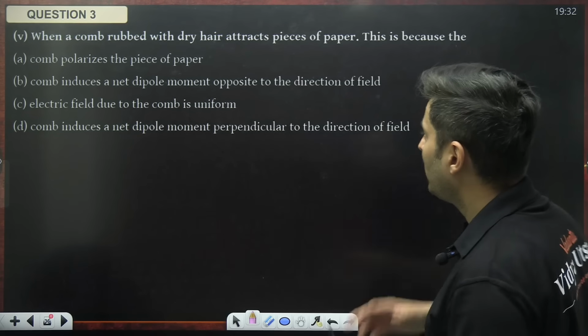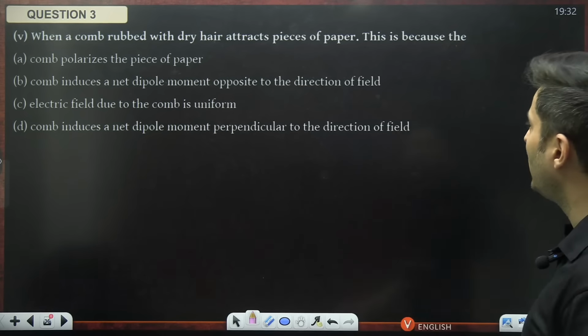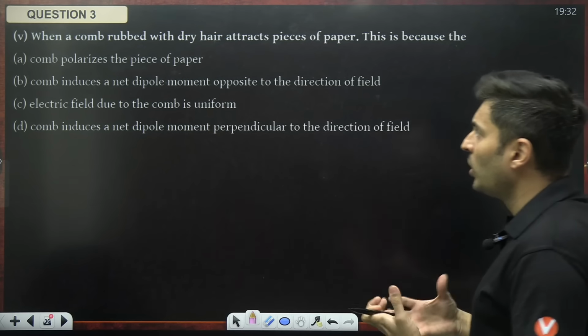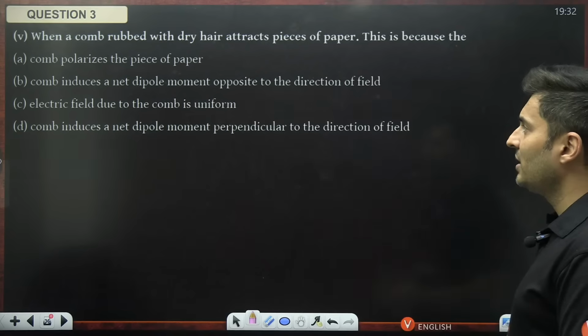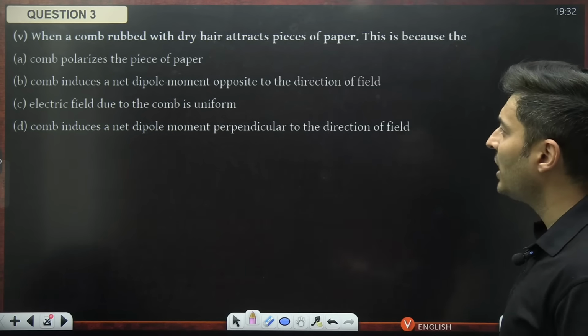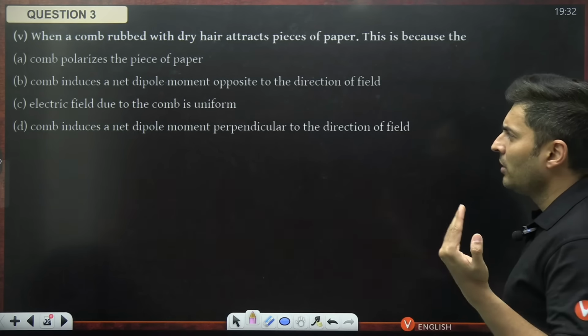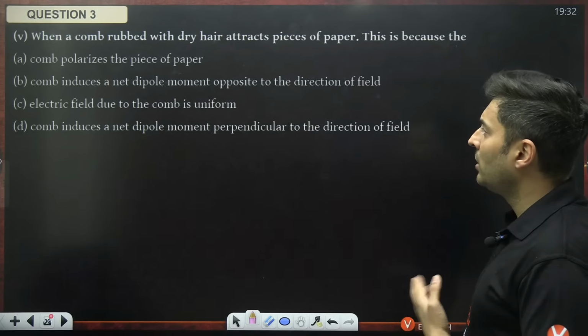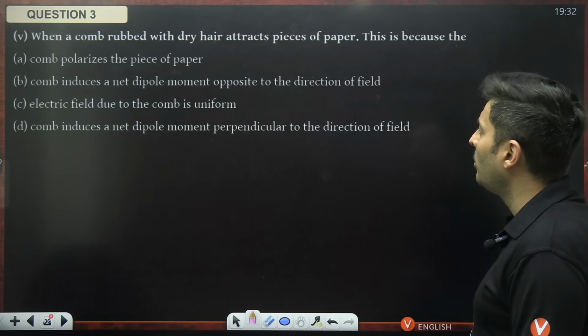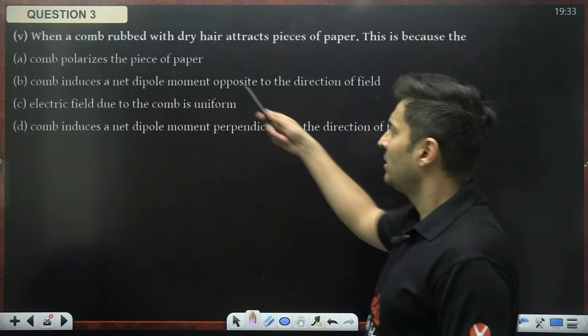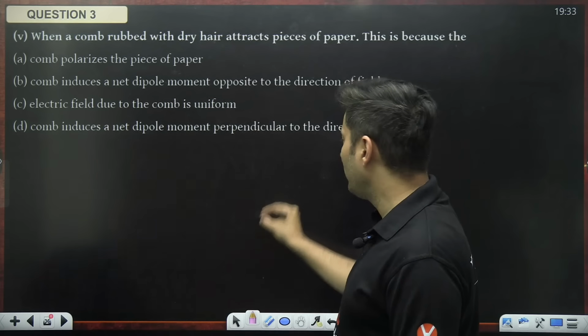When a comb rubbed with dry hair attracts pieces of paper, this is because the comb polarizes the paper. The comb induces a net dipole moment opposite to the field. The electric field due to the comb is uniform. The comb induces a net dipole moment perpendicular. What nonsense, all this. The comb polarizes the piece of paper.